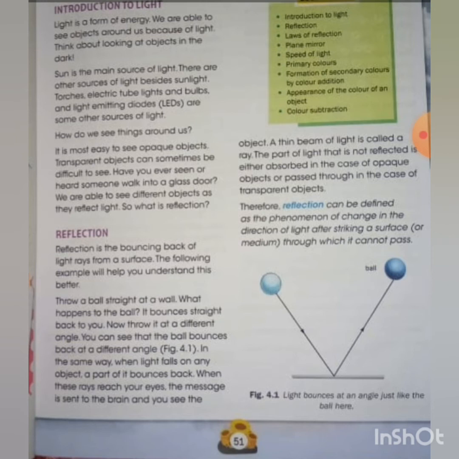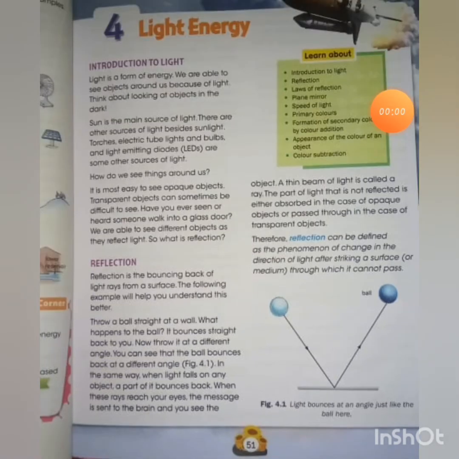So how do we see things around us? It is most easy to see opaque objects. Transparent objects can sometimes be difficult to see. Opaque objects are those objects which do not allow light to pass through them. Transparent objects allow light to pass through them.